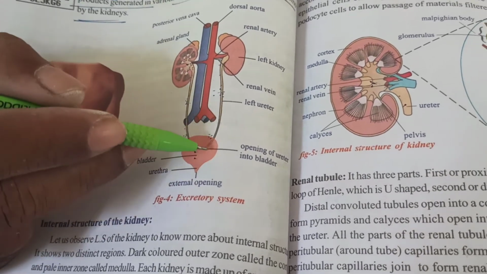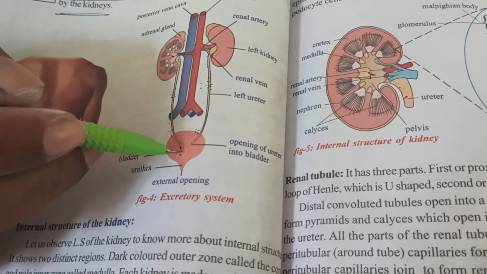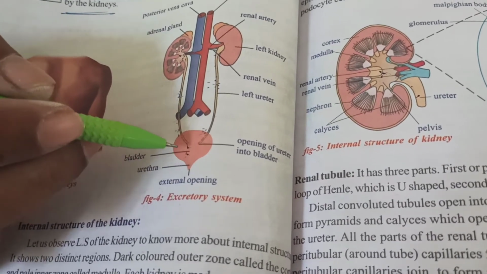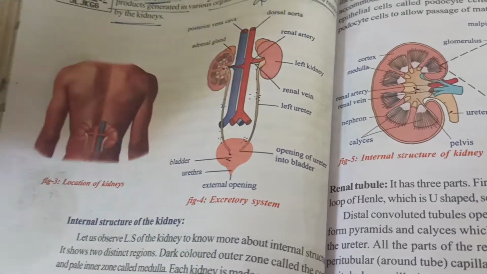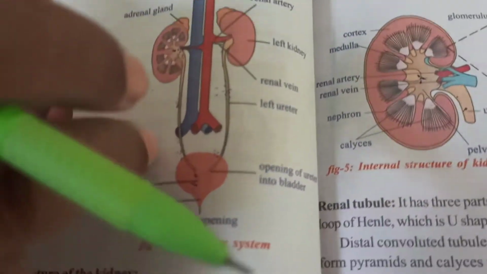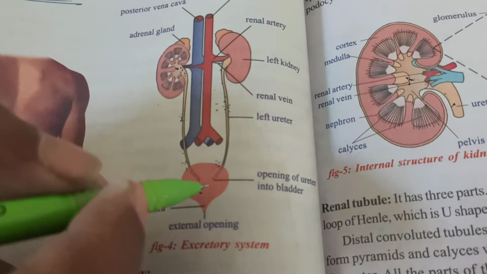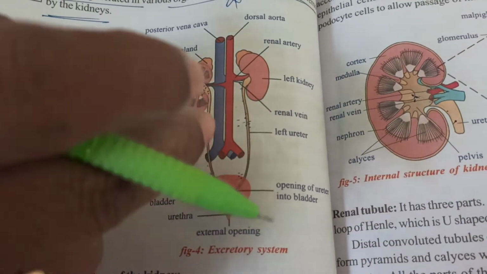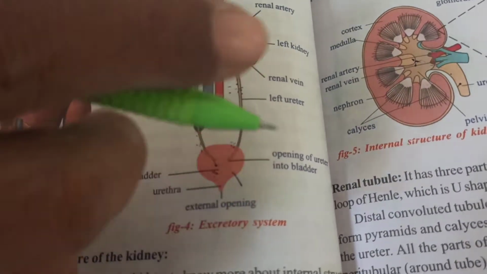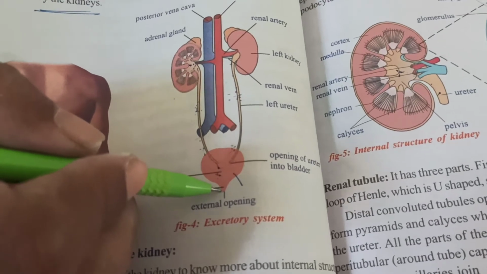The urinary bladder is a median, pear-shaped, sac-like temporary storage of urine. It is present in the pelvic part of the abdomen. Its storage capacity is nearly 300 to 400 ml of urine. Next, this is called the urethra.